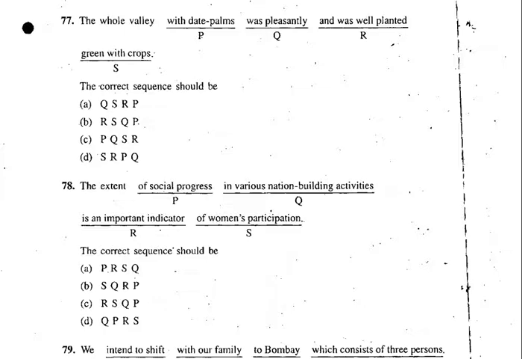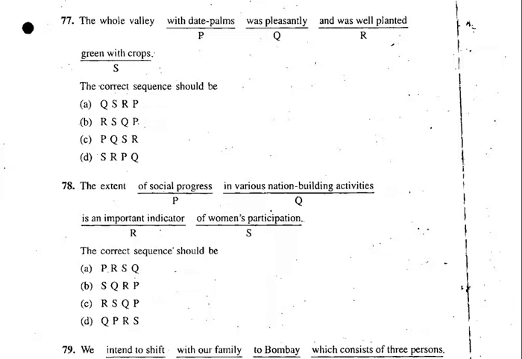After P, what follows is R. Now the extent of social progress is an important indicator of women's participation in various nation building activities. It doesn't sound correct. Is an important indicator of. Now, E, is an important indicator of social progress, is fine.